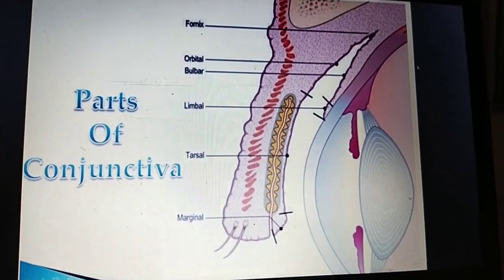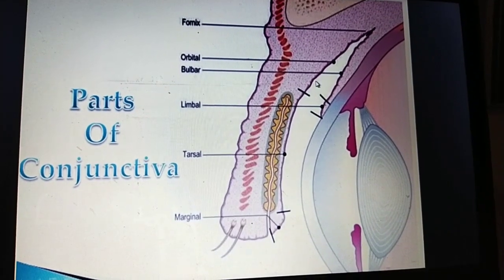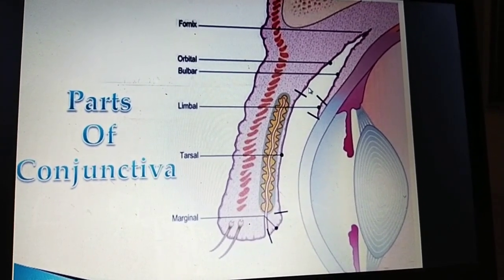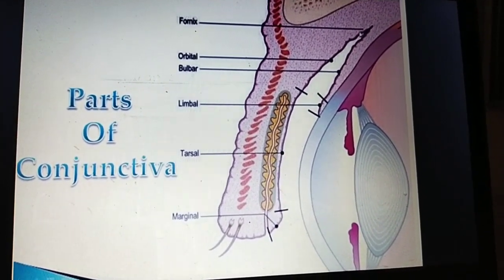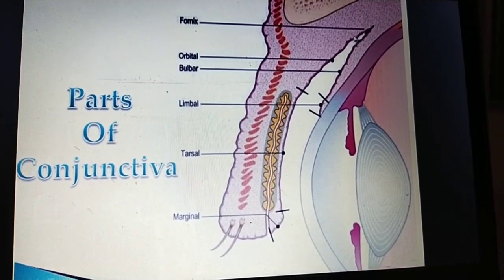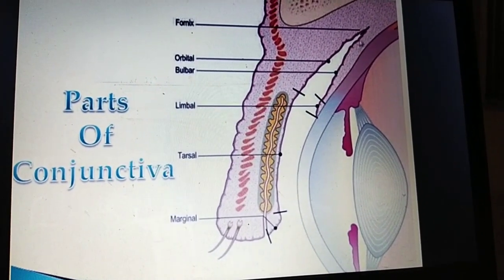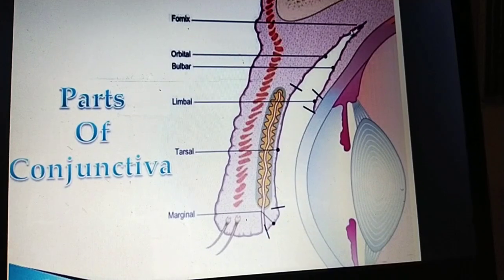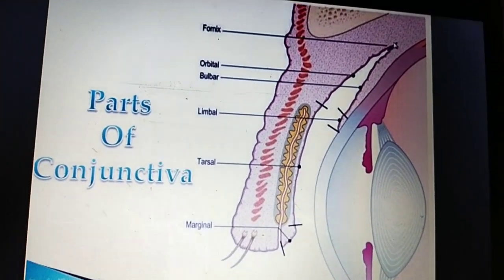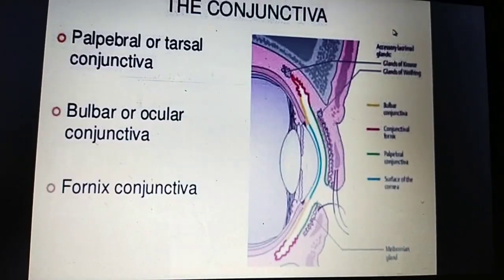Okay, it is like that. The orbital cavity is there and it covers the orbital. This part is the orbital conjunctiva, and here it joins. The orbital conjunctiva and the bulbar conjunctiva, and the part between them is the fornix conjunctiva. Okay, you can go for the next slide.